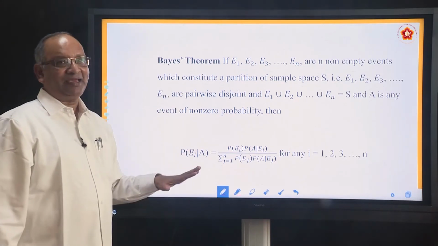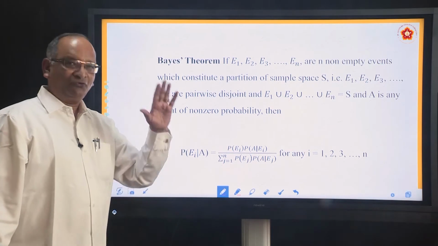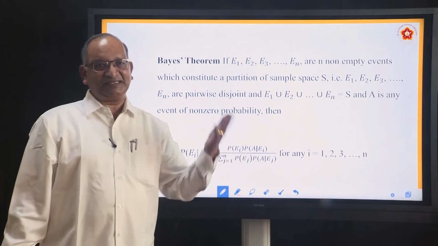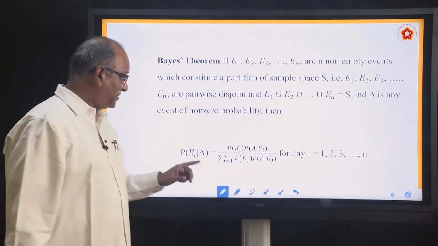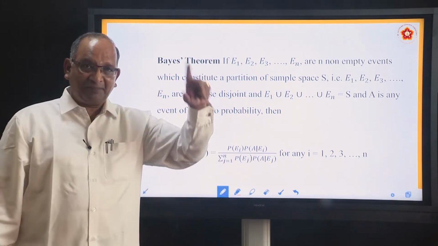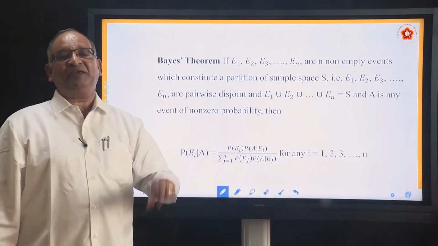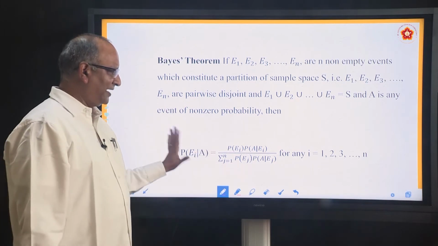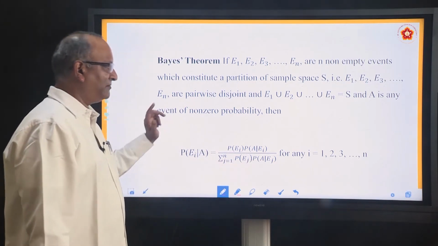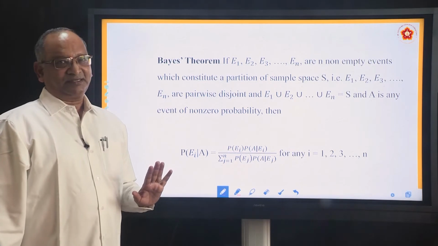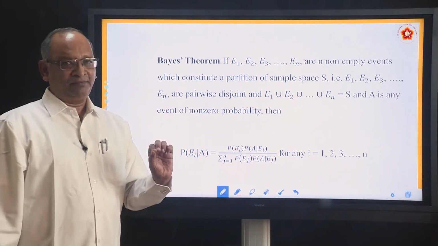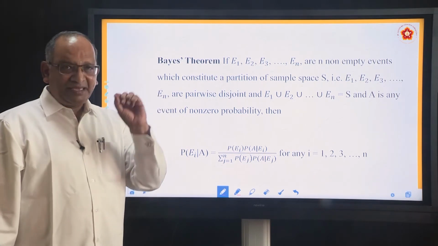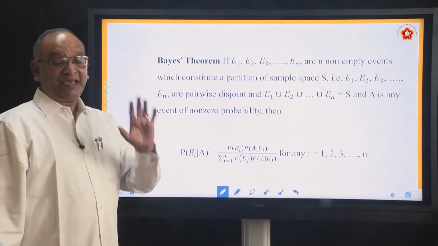Generally it is A by EI. A by EI means you first picked up a bag, then you picked up a ball of your choice. That is very simple. But now it is PEI by A. It means first you picked up a ball, then you are identifying the bag. It is given by this formula. Now what is this formula? Let us understand. Denominator is nothing but PA, what we have discussed. What was PA? It is the summation of PEI into PA by EI.